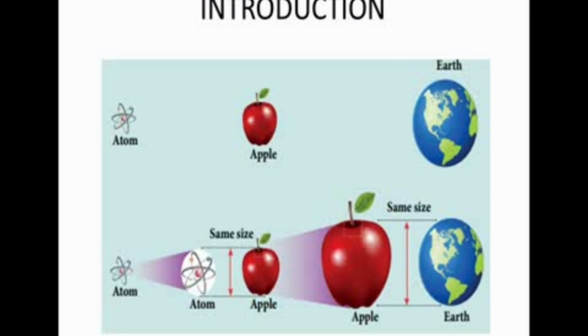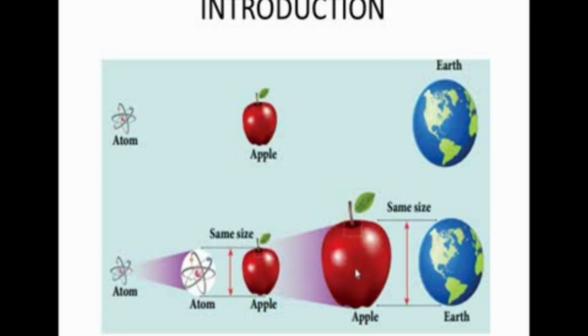An American physicist, Richard P. Feynman, explained that suppose you consider that atom is very, very small compared to the apple. So you can think of atom and apple. The apple is very much bigger than that atom. Suppose you consider the size of an atom is equal to the size of an apple. So here the atom is considered as the size of an apple.